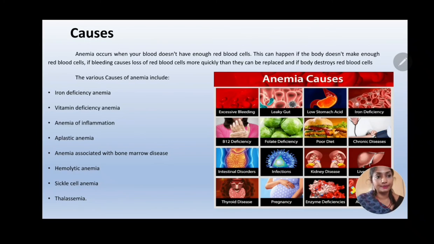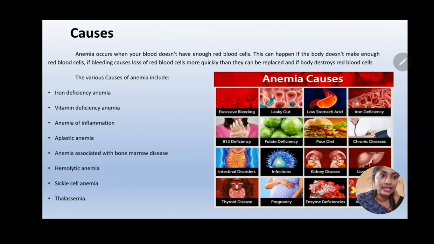Moving on to the causes of anemia. Anemia occurs when the body does not have enough red blood cells. This can happen if the body does not make enough red blood cells, if bleeding causes loss of red blood cells more quickly than they can be replaced, or if the body starts destroying these red blood cells. The various causes of anemia include iron deficiency, vitamin deficiency, and anemia because of inflammation. For example, disorders like autoimmune disorders and Crohn's disease lead to inflammation, thereby hampering RBC production. Next is aplastic anemia, that is the defect in bone marrow, and